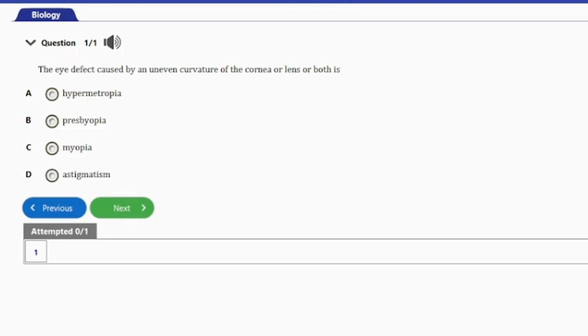Astigmatism is actually a common eye defect that occurs when the eye lens changes shape and becomes irregular in shape. So that's the answer to this question, and that's option D.